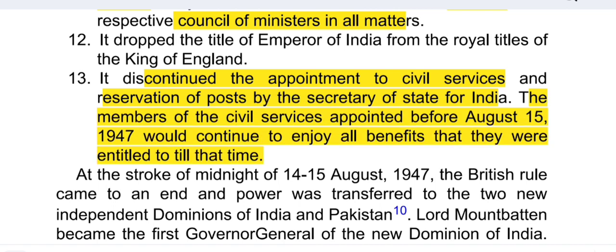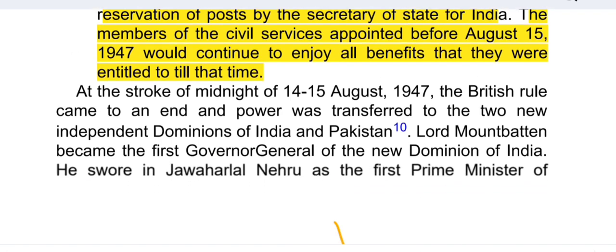entitled to at that time. So, at the stroke of midnight of 14th August 1947, the British rule came to an end and power was transferred to the two new independent dominions, that is India and Pakistan. Lord Mountbatten became the first Governor General of the new dominion of India.